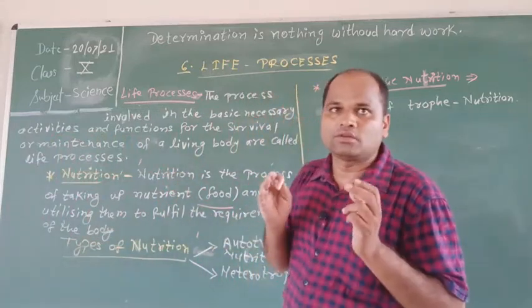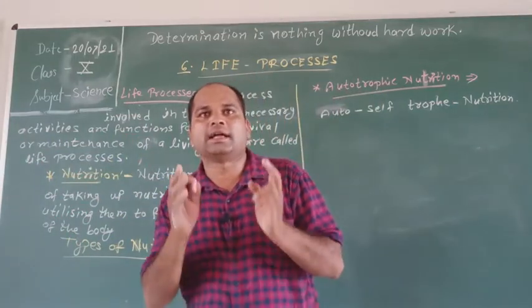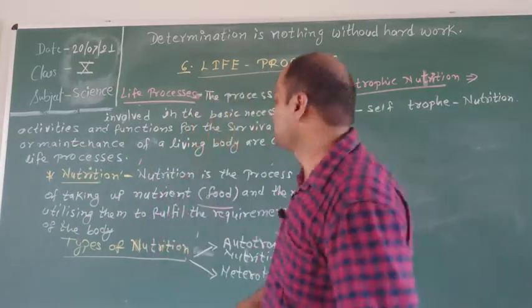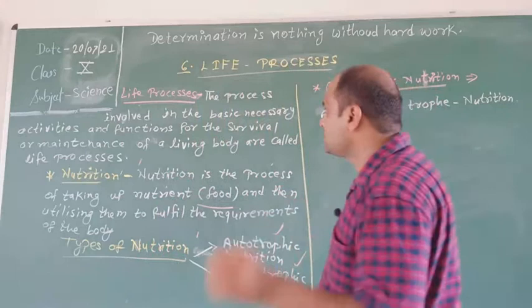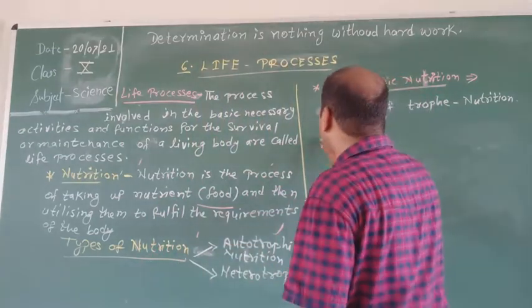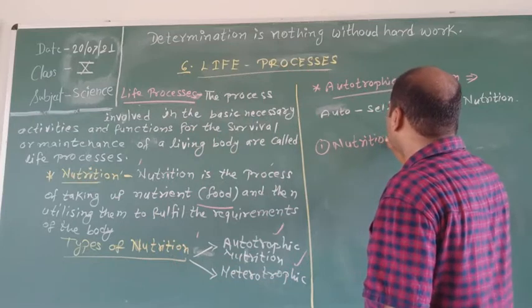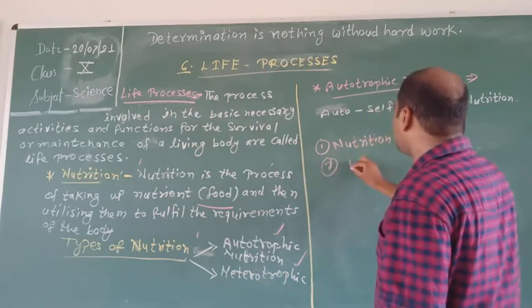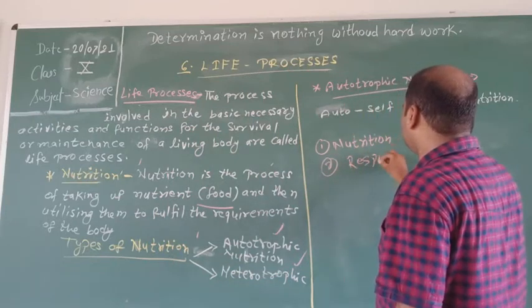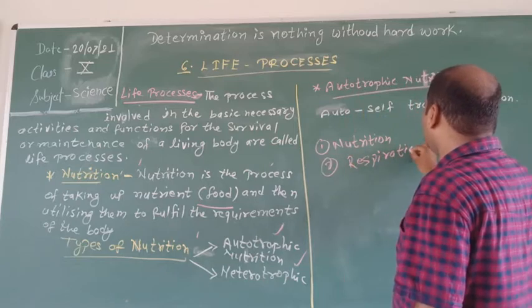Let us understand some important life processes. The first important life process is nutrition. Second is respiration.